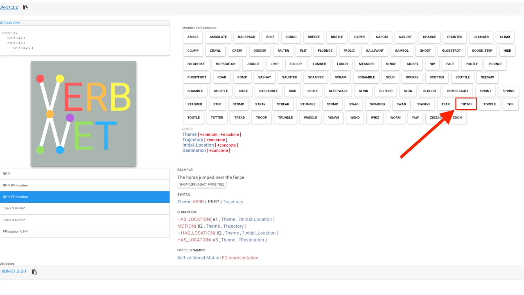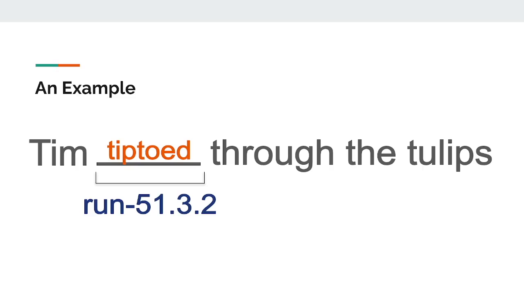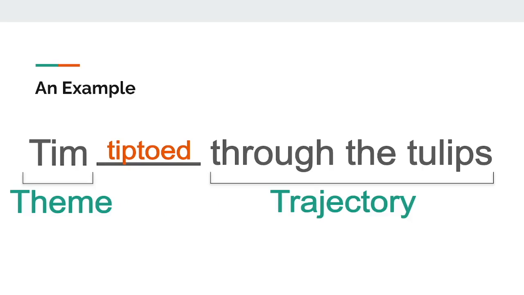VerbNet is a lexicon of English verbs that groups verbs into syntactically and semantically coherent classes. It's possible to substitute a verb in a sentence with any other verb in the same class and produce a syntactically coherent sentence with the same thematic roles. And look, tiptoe's in the same class. Now we know tiptoe is in the same VerbNet class as run and can make a better guess about its semantic roles. We can also learn from the many other verbs belonging to the same class.